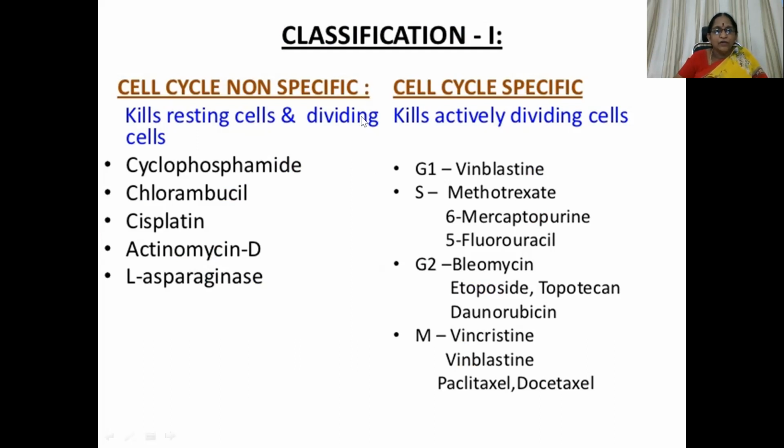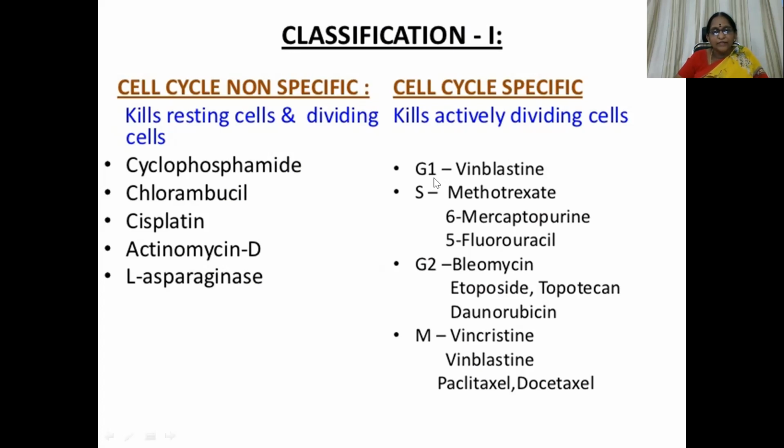Cell cycle non-specific means these drugs kill resting cells and dividing cells as well. That's why they are referred to as non-specific drugs. They are cyclophosphamide, chlorambucil, cisplatin, actinomycin D, and L-asparaginase. Whereas cell cycle specific drugs kill actively dividing cells through only some phases.